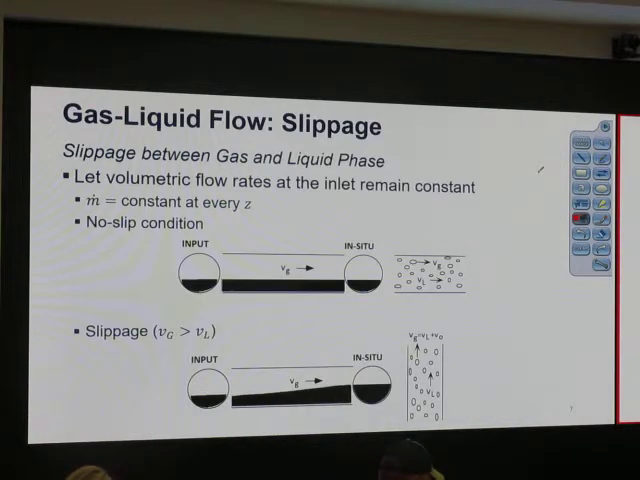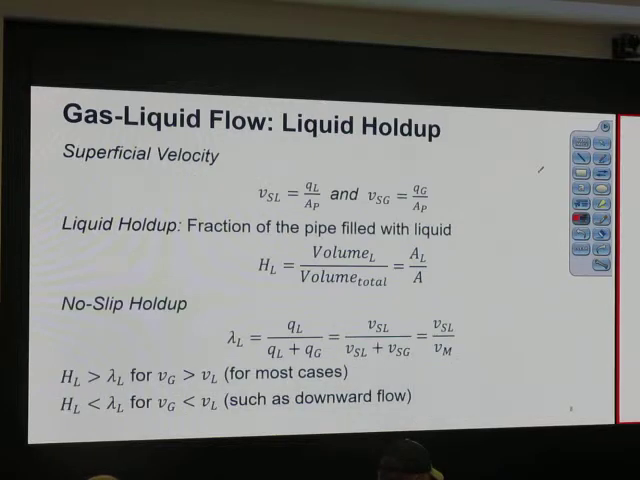We talk about superficial velocity. We talk about no slip, liquid hold up, and actual hold up. Actual hold up, the symbol is capital H. No slip hold up, the symbol is lambda. They are not the same unless actual velocity is the same.